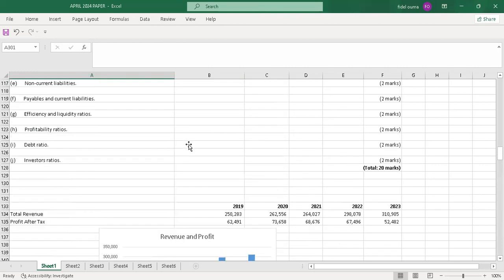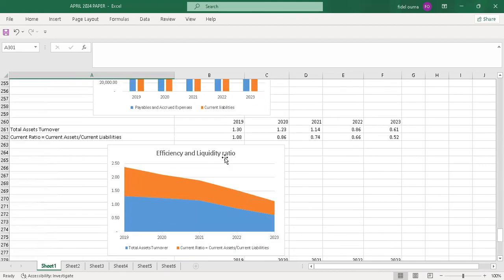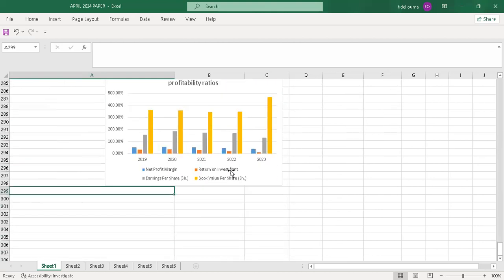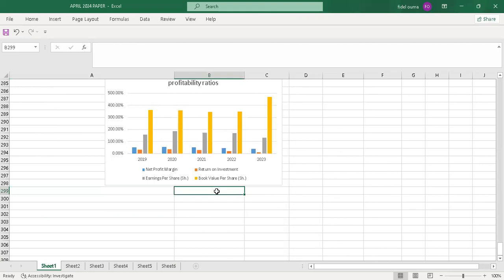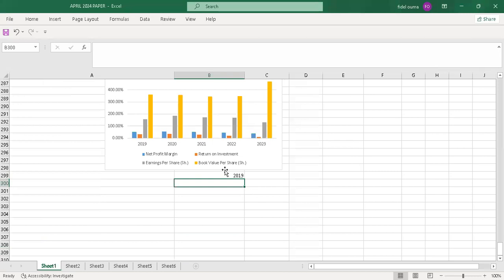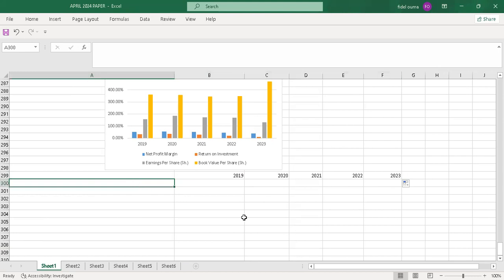So I'll go to the next one. It was the debt ratio. So I'll do the same with the debt ratio. Yeah, the same for the 5 years. Yeah, so the debt ratio, we know that we have debt to asset ratio, debt to equity ratio, or interest coverage ratio.